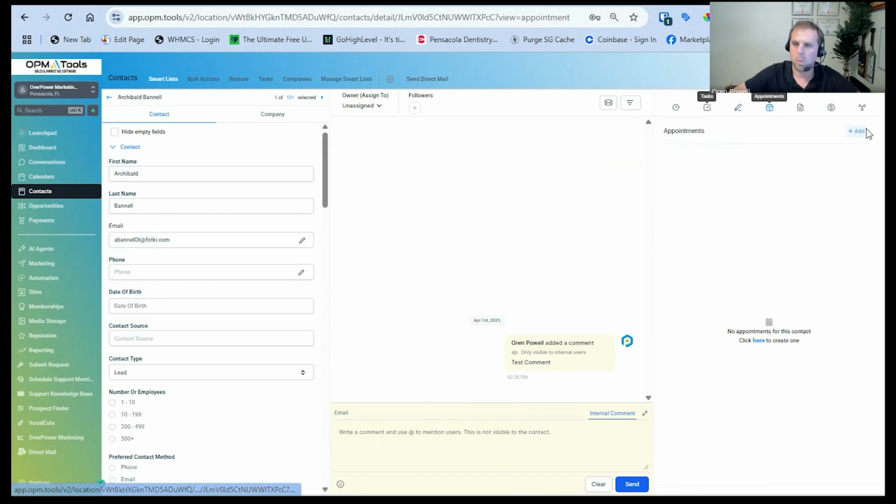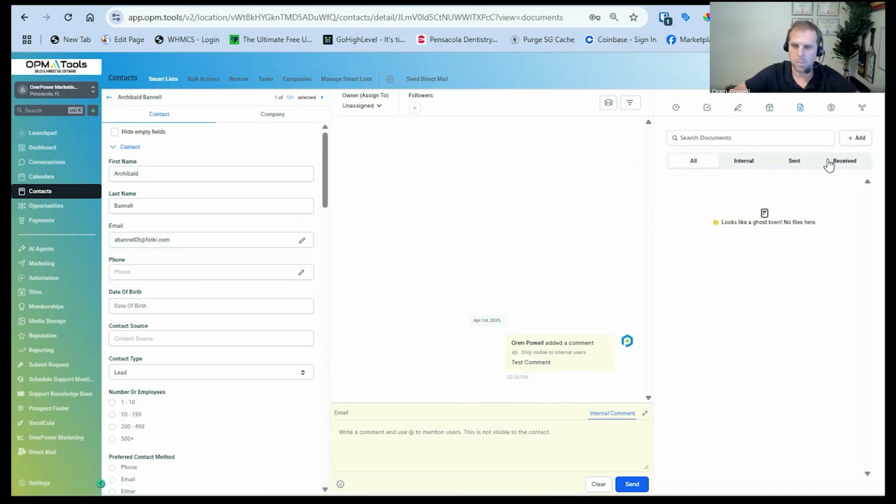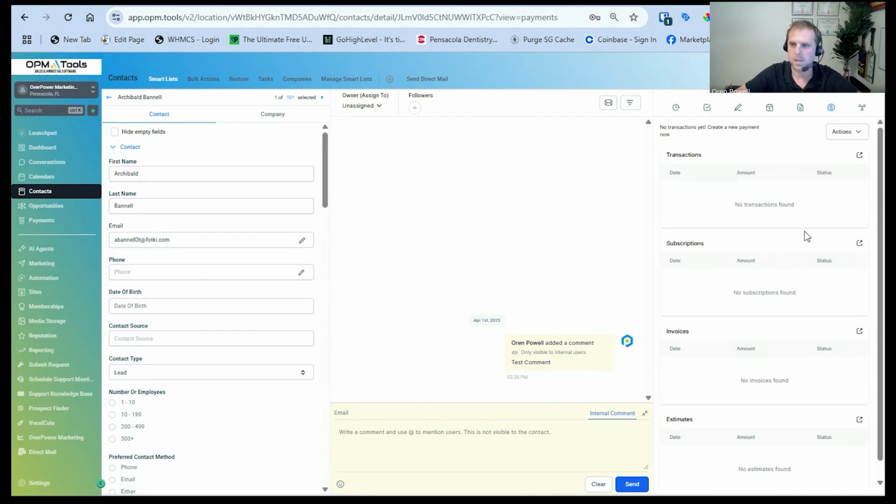If you need to book an appointment with that person, booking appointments can be used on the sidebar as well. Any documents or contracts that you have with the person will show up inside of here in this section. And you can add any type of file. It could be internal files. It could be public documents that you want to send over to them. Let's say graphics design. You could add that inside of here, so that way there's a portal for them to access to view those documents. And any contracts as well would also show inside of here, and it will show up inside the invoice payment tab as well.